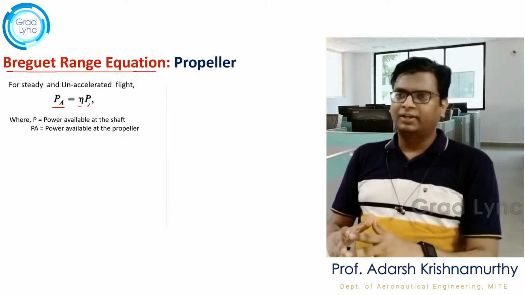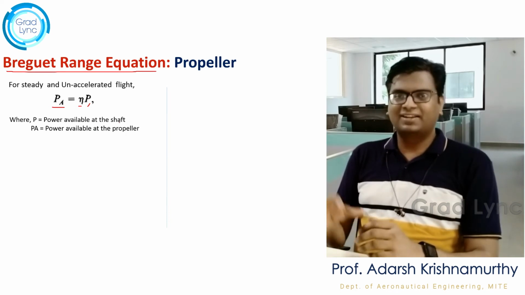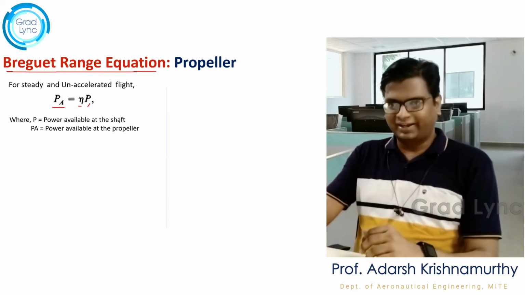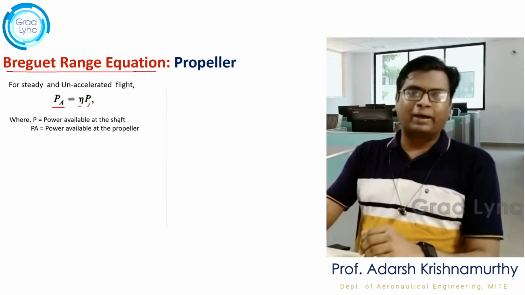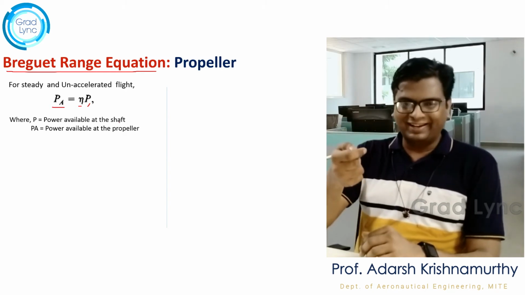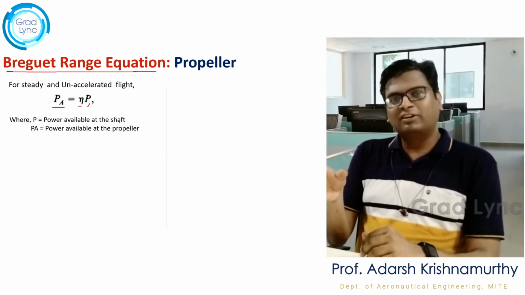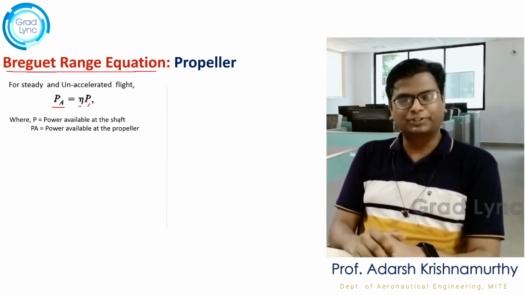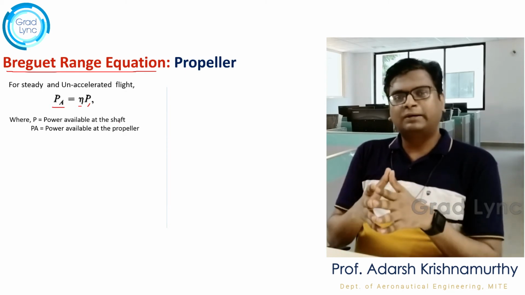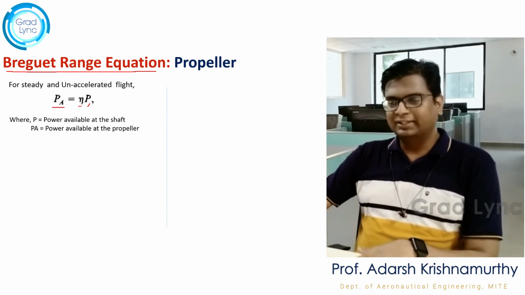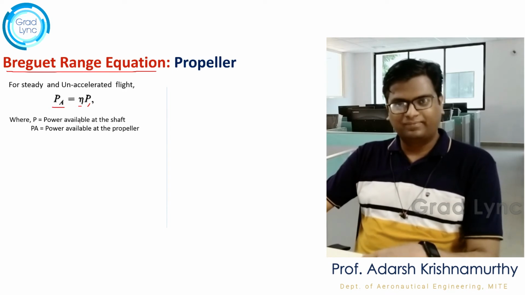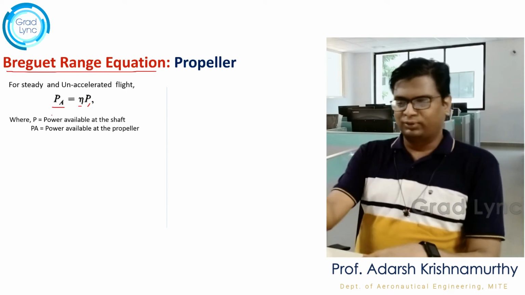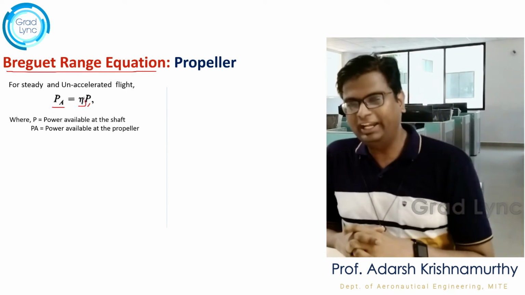See what happens, a reciprocating engine generates power at the shaft. But by the time it comes to the propeller blades, some amount of power will be lost during the transmission. That loss of power, I am going to represent by the propeller efficiency. Clear? So just by including a term eta.